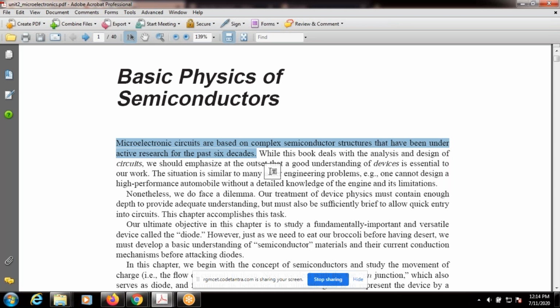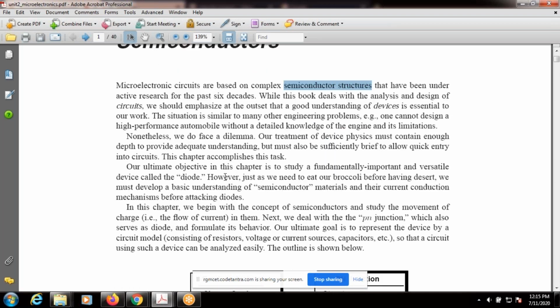Decade means 10 years, so over the past 60 years. These microelectronic circuits are simply electronic circuits, and electronic circuits are based on semiconductor structures. So before analyzing any electronic device, first of all, you must analyze the semiconductor structures, right?